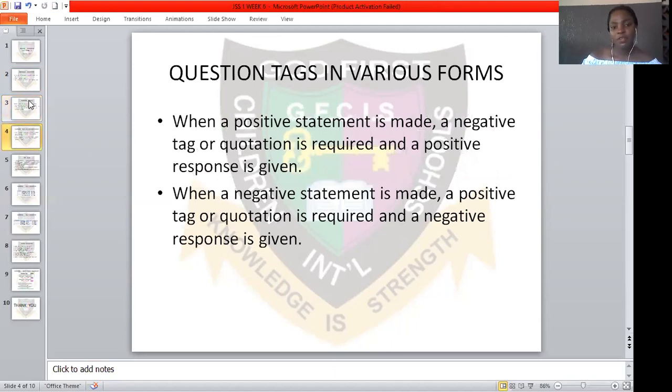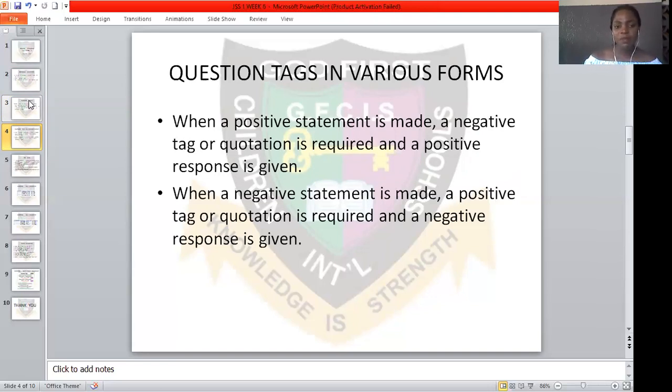Question tags in various forms. Question tags come in two major forms: the positive statement and the negative statement. When a positive statement is made, a negative tag is required and a positive response is given. And when a negative statement is made, a positive tag is required and a negative response is given.